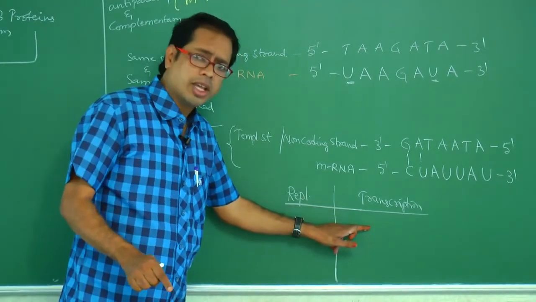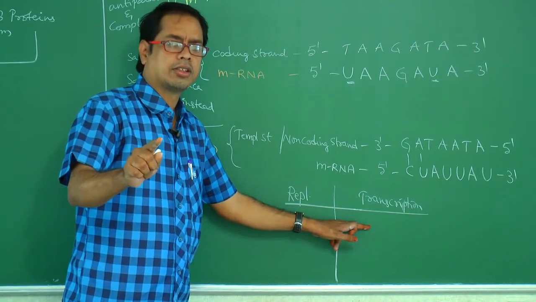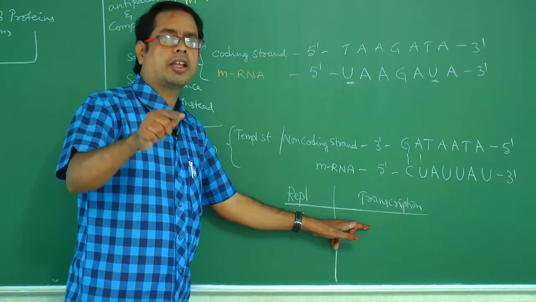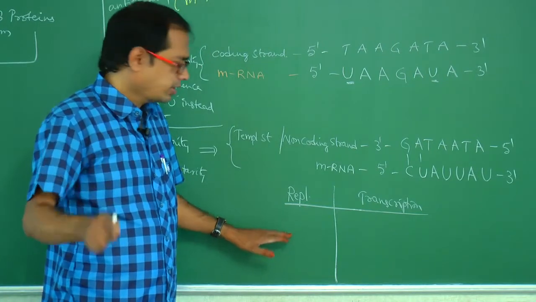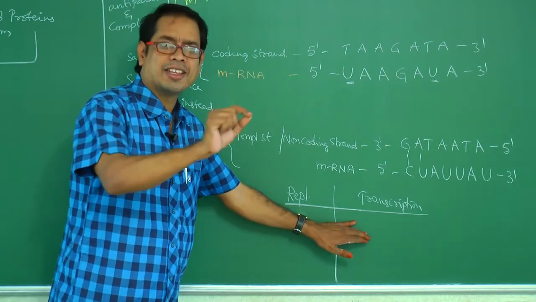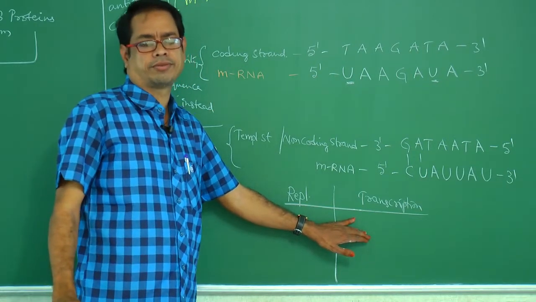Here the involved enzyme is RNA polymerase or DNA dependent RNA polymerase. Here primer is required, here primer is not required.